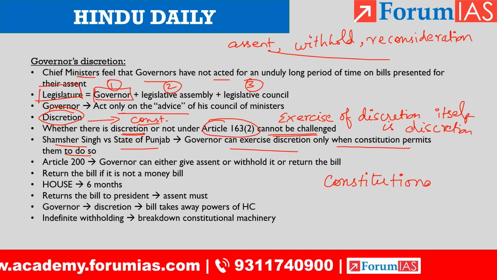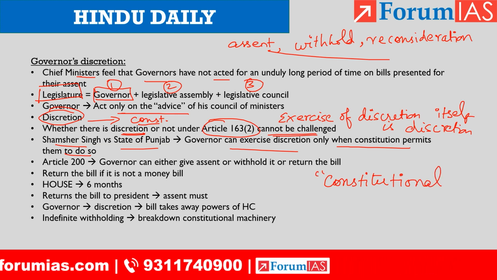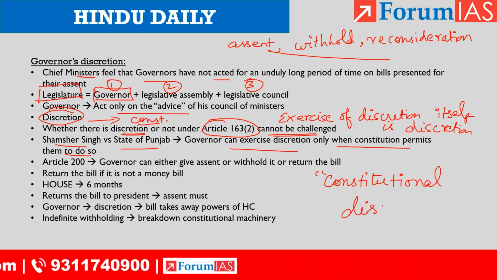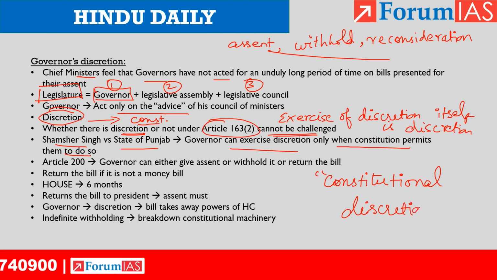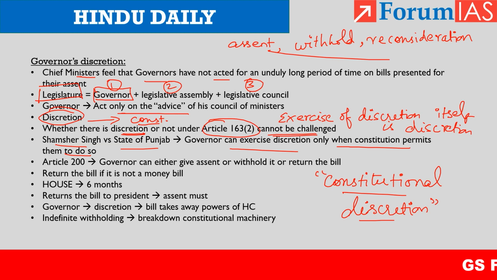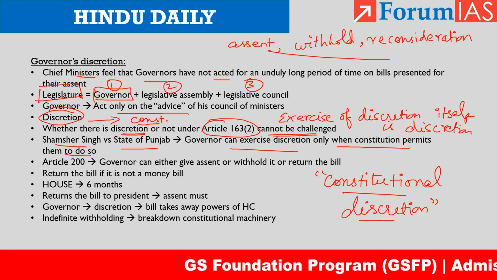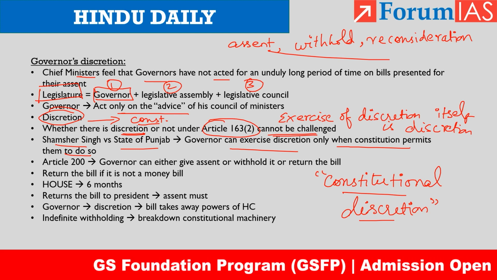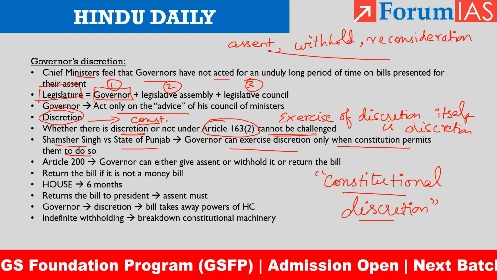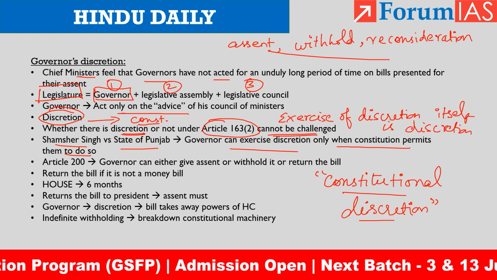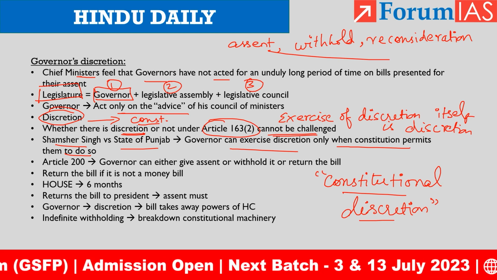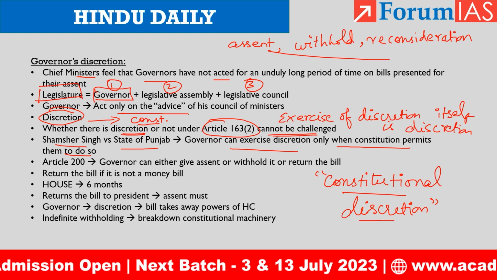So, the Constitution expressly specifies under what conditions the governor can exercise discretion. The case says that the governor can exercise discretion only when the Constitution permits him to do so. As simple as that. So, we have Article 200.